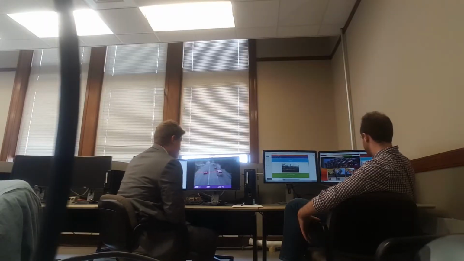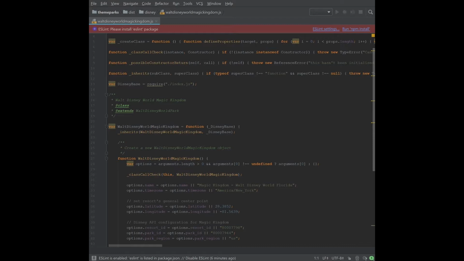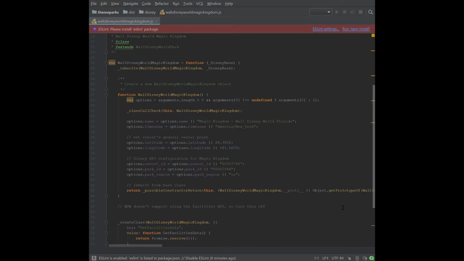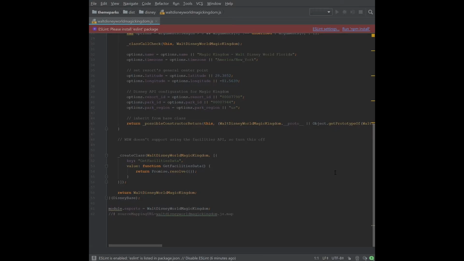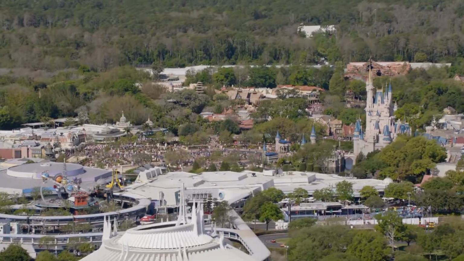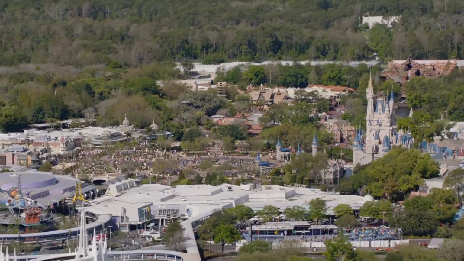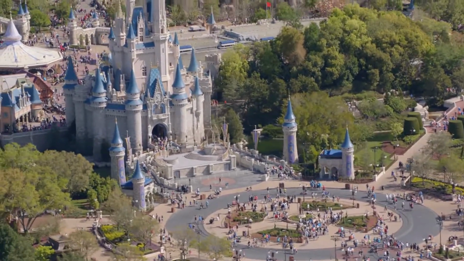After we validated the fit of the distribution using the Anderson-Darling statistic, we then approximated the arrival rate of riders using information from Disney World's official app. We created a script to scrape Disney's API to retrieve wait times for the ride at half-hour intervals. These wait times vary significantly between different times of day. To accommodate for this, we created 3 different arrival rates, one for the morning, one for the afternoon, and one for the evening. We used the equation on the screen to calculate an arrival rate based off of the overall number of arrivals, the queue size, and the total customers serviced.